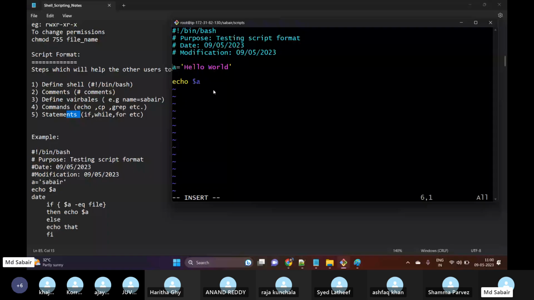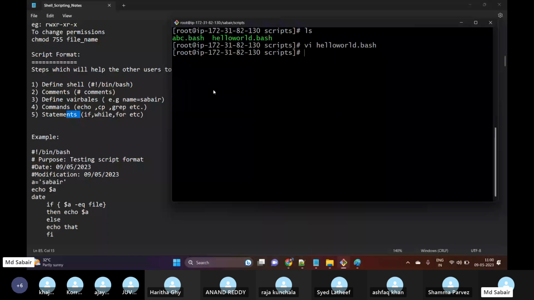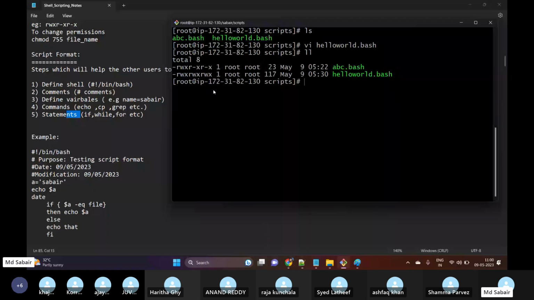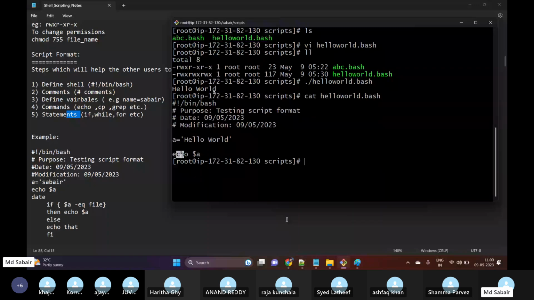What will happen? We already have the permissions, right? So I will not be changing any permissions. ./hello world.bash. So what's happening? Hello world is the output. If I cat this, you see that I echoed $a. Inside $a, the value was hello world. That's the reason it is displaying hello world. So this is how we can define variables.